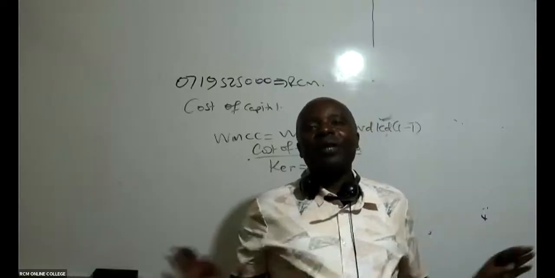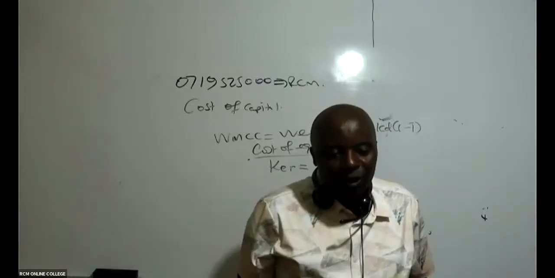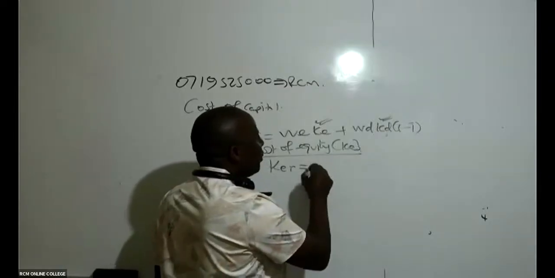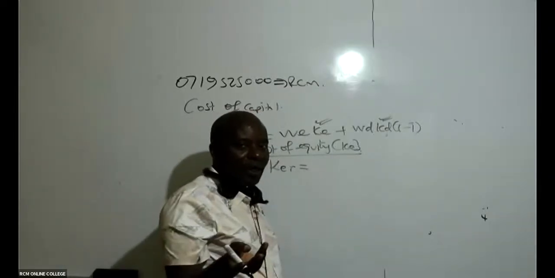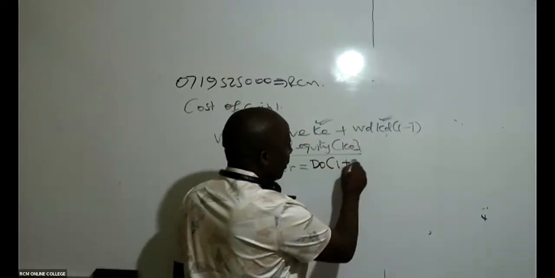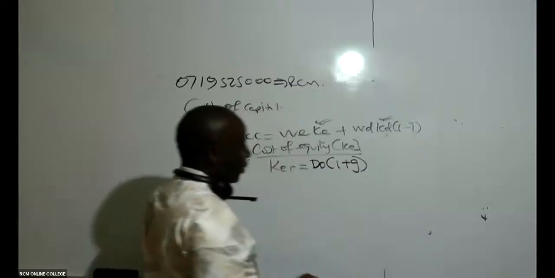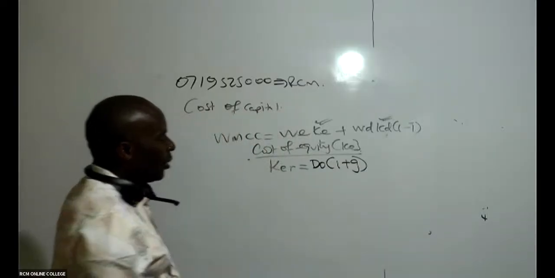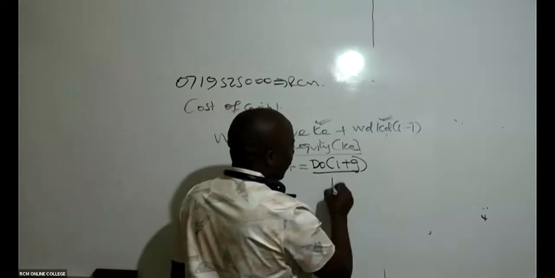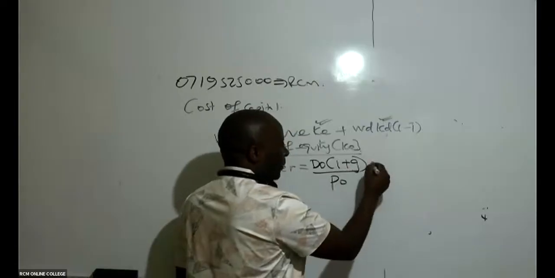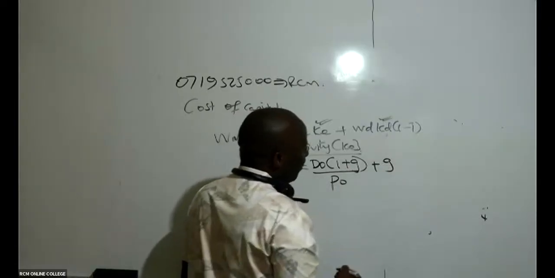So in this case CAPM is not applicable at all. The only way to get the cost of equity for retained earnings is to use what we call Gordon's formula. So it is D0, and the Gordon model is about growth. You guys will be surprised, he was a district professor, remember? 1 plus g, all over P0.